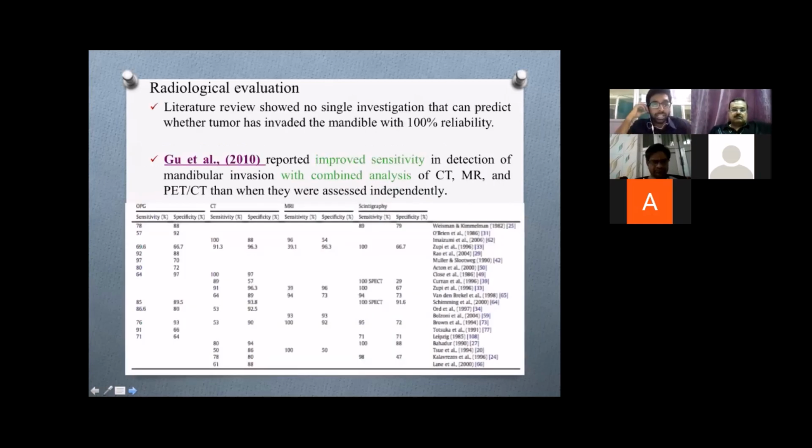Coming to the radiological evaluation, literature review showed there is no single investigation that can predict that tumor has invaded the mandible with 100% reliability. But Gu et al. in 2010 has reported that there is improved sensitivity when there is a combined analysis of CT, MRI, and PET-CT than when they are done independently. Below is a table showing the various sensitivity and specificities of OPG, CT, MRI, and scintigraphy in various studies.